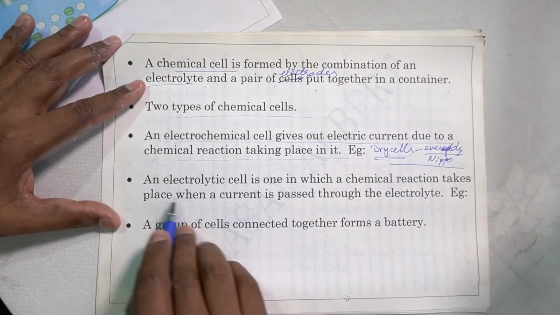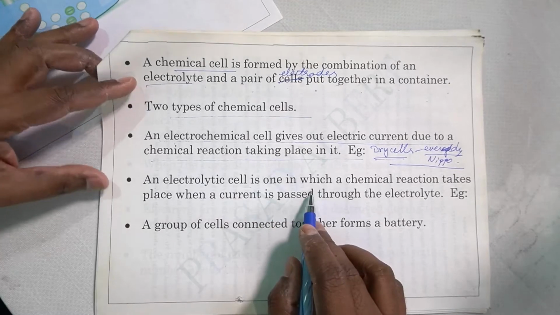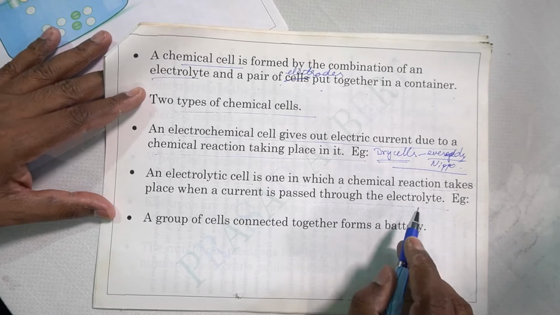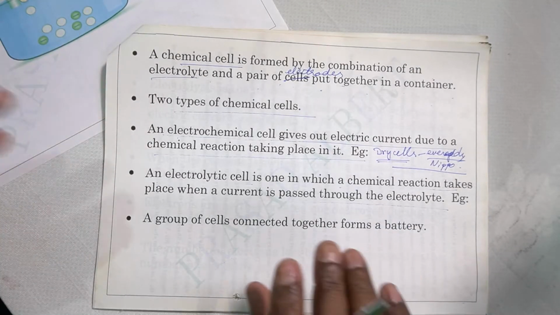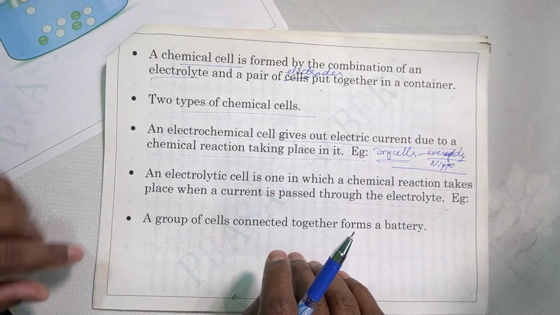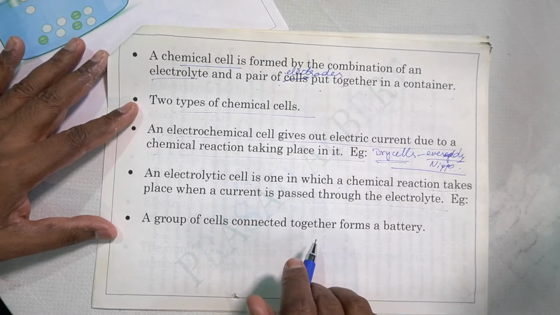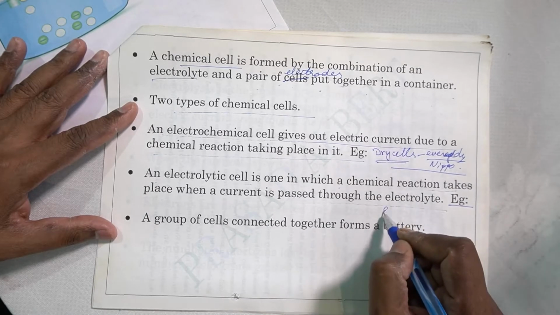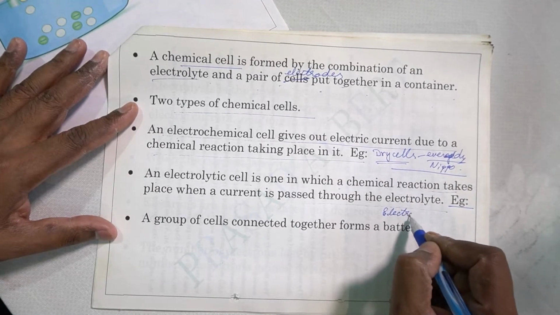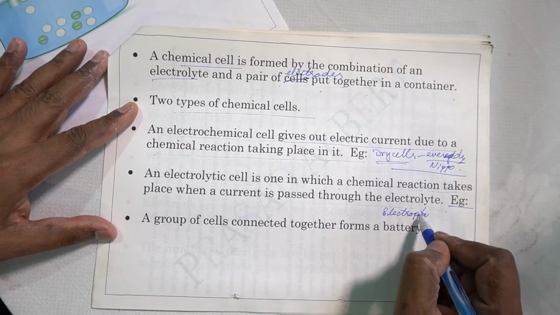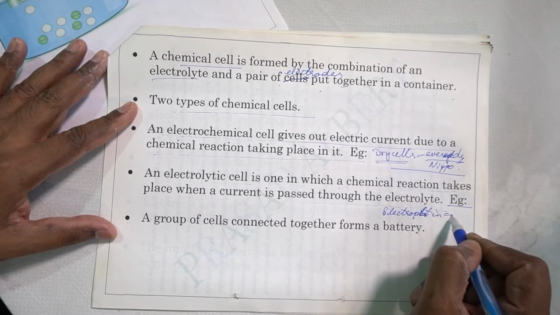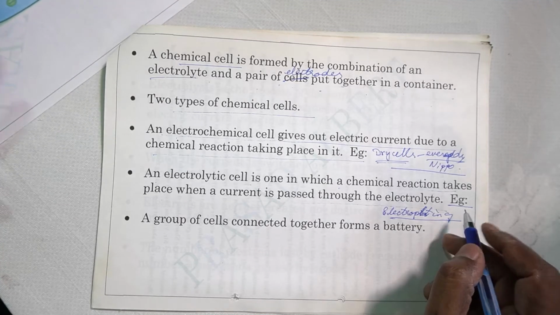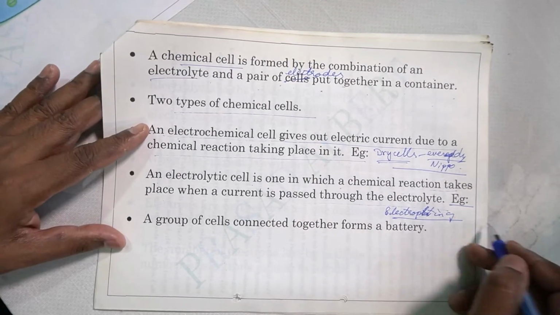The other one is the electrolytic cell, in which a chemical reaction takes place when current is passed through the electrolyte. Here we have a container, we have electrolyte, and we have to pass current through it. Current has to be given to the cell, and then a reaction will take place inside. Example, we have electroplating of copper. Electroplating reaction, we will discuss the details later. So such reactions are all electrolytic cells.